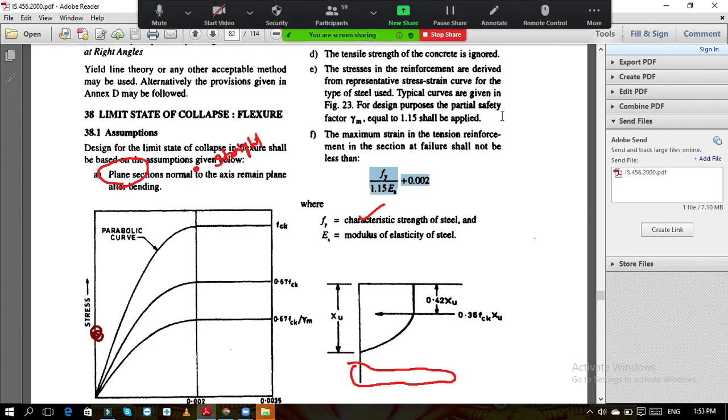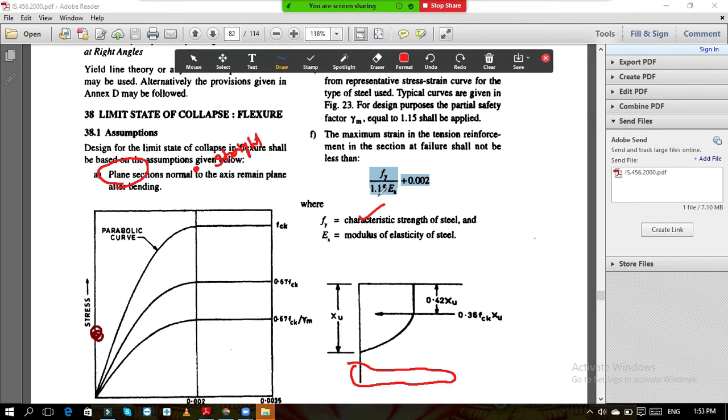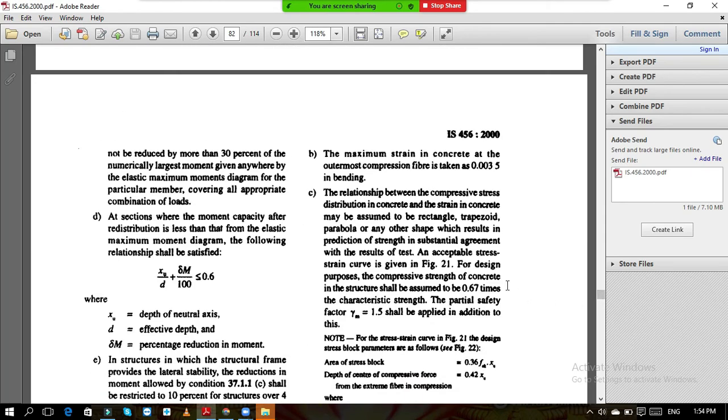So the tensile strain is given as fy divided by 1.15 Es plus 0.002. And here one more thing is there, the factor of safety for steel. It is given as 1.15, and in the same way somewhere for the concrete it is also given. You read this. IS 456:2000, it is given in detail.